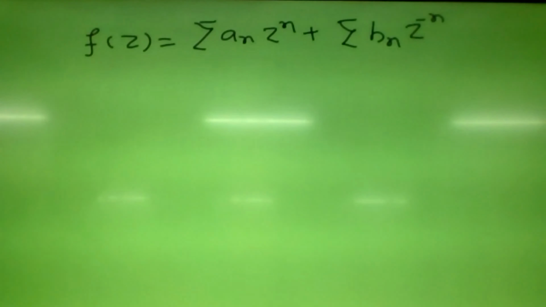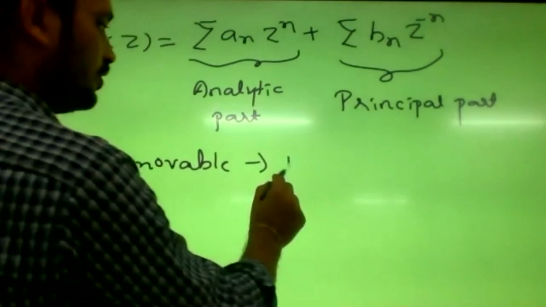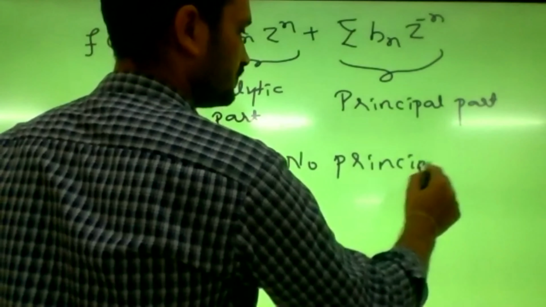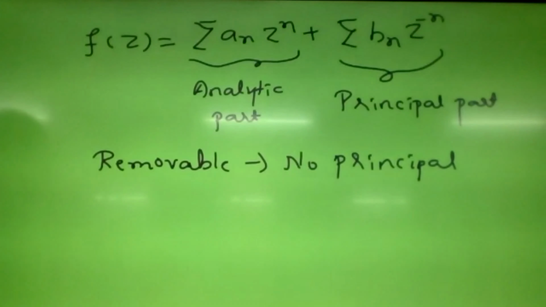Removable means the principal part is 0, so it has only the analytic part. If there is no principal part, we call that singularity a removable singularity. If the principal part is present up to m terms, that is, it consists of powers up to z power minus m, then we call that a pole of order m.